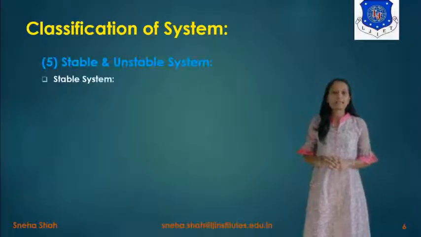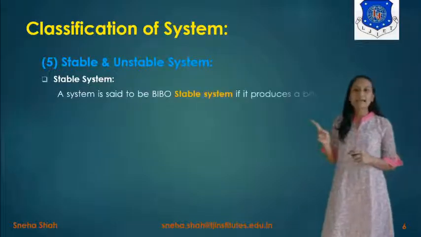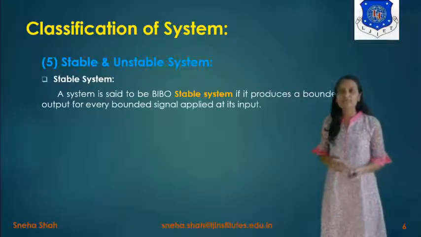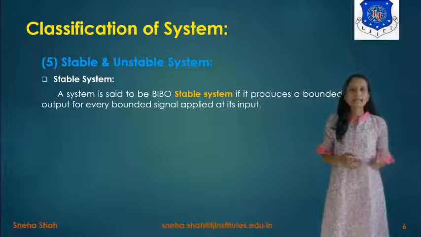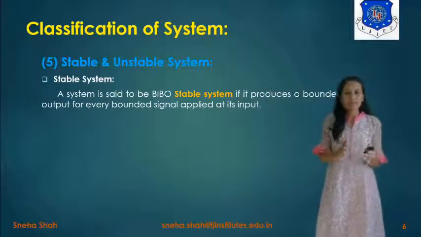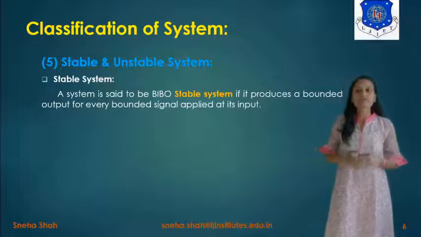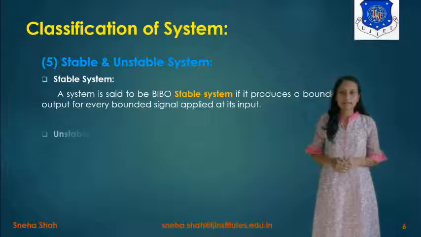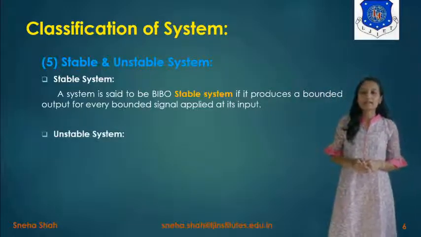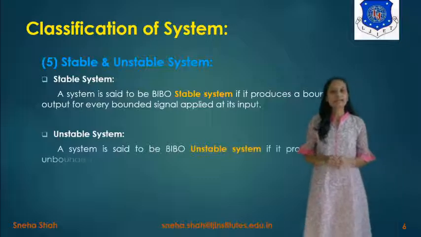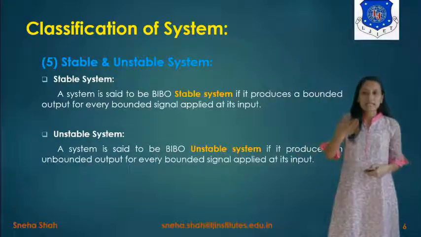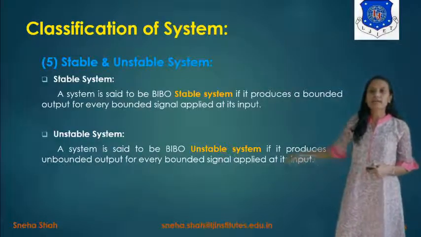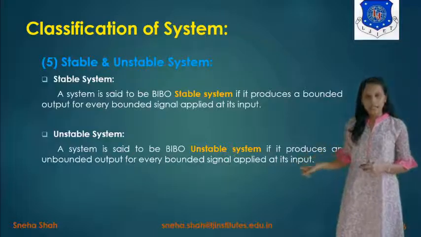What is a stable system? A system is said to be BIBO stable, meaning bounded input, bounded output stable, if it produces a bounded output for every bounded signal applied at its input. That means for every finite input, if its output is also finite, then it is considered a bounded input, bounded output stable system. Now the next type is the unstable system. A system is said to be BIBO unstable if it produces an infinite output for a finite input value. It means unbounded output for every bounded signal applied at its input.